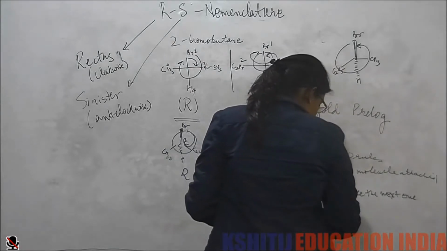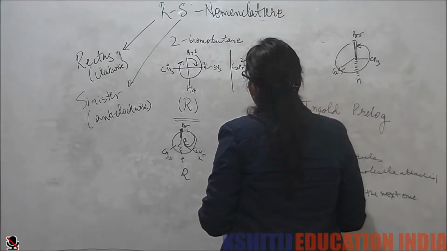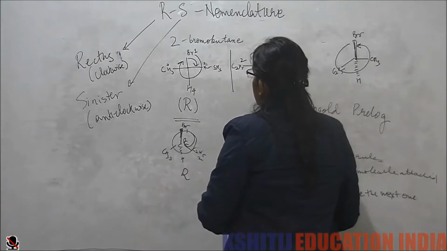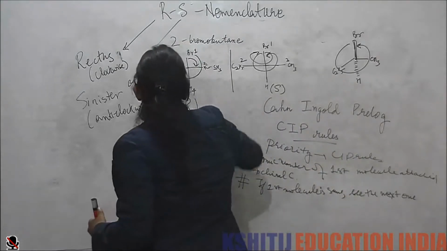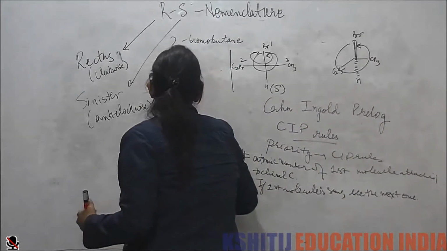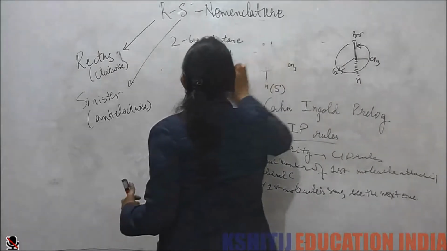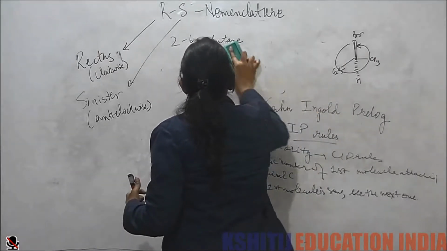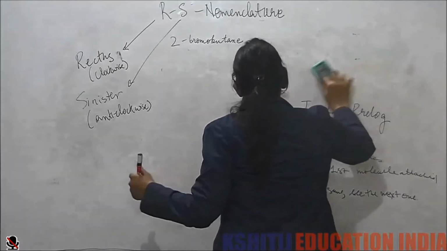Now we take some more examples. First, let's take an example in which my lowest priority group is in the fourth position, or the down position.